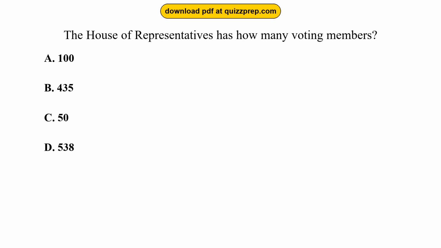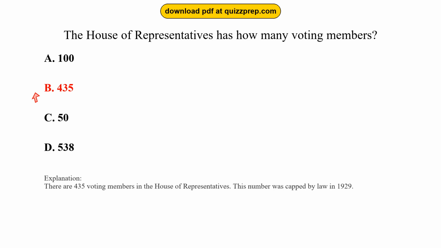The House of Representatives has how many voting members? Option A, 100. Option B, 435. Option C, 50. Option D, 538. The correct answer is option B, 435. There are 435 voting members in the House of Representatives. This number was capped by law in 1929.